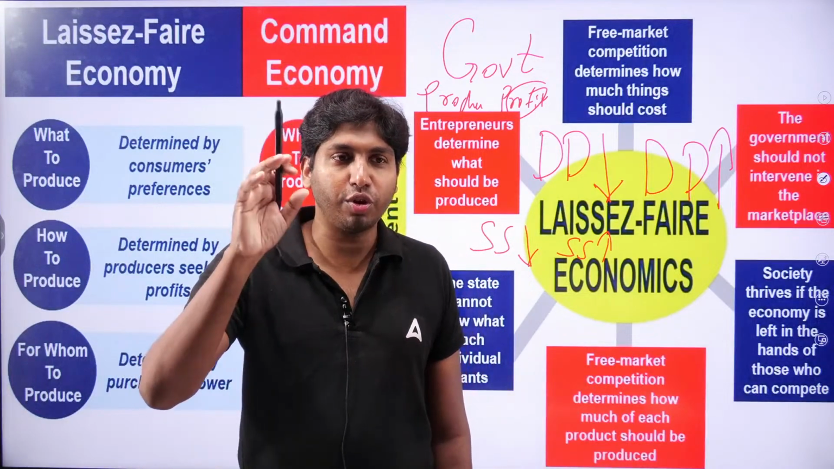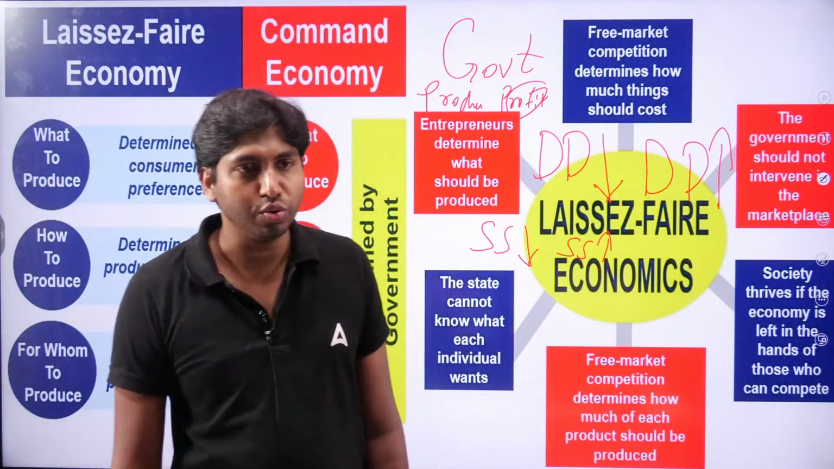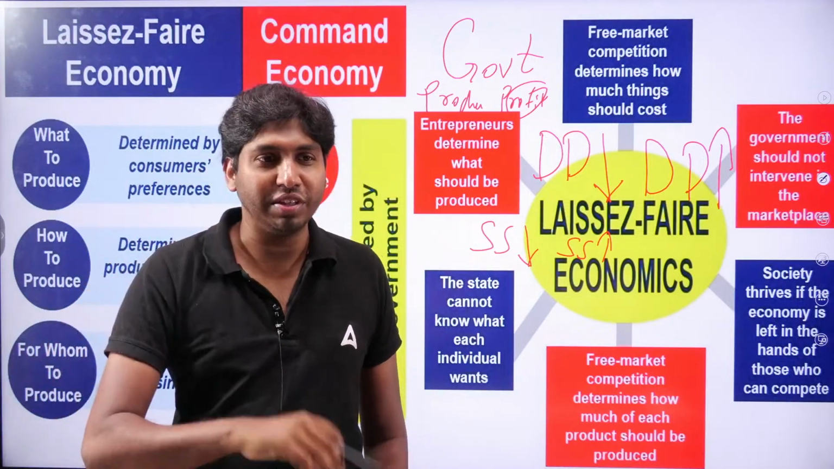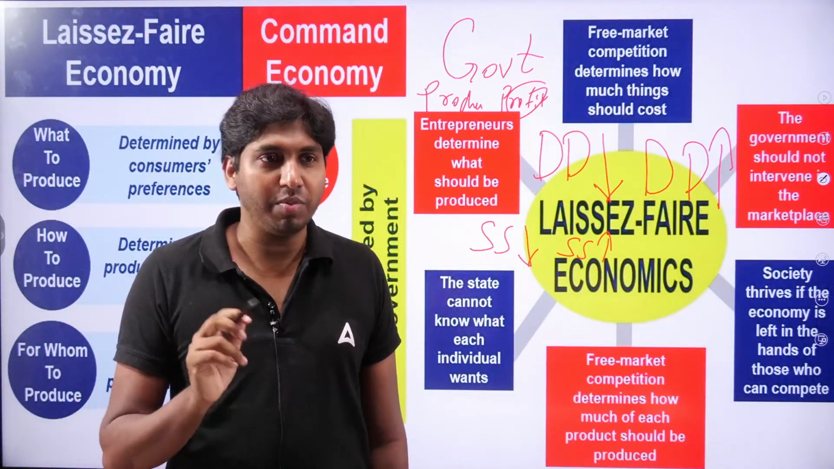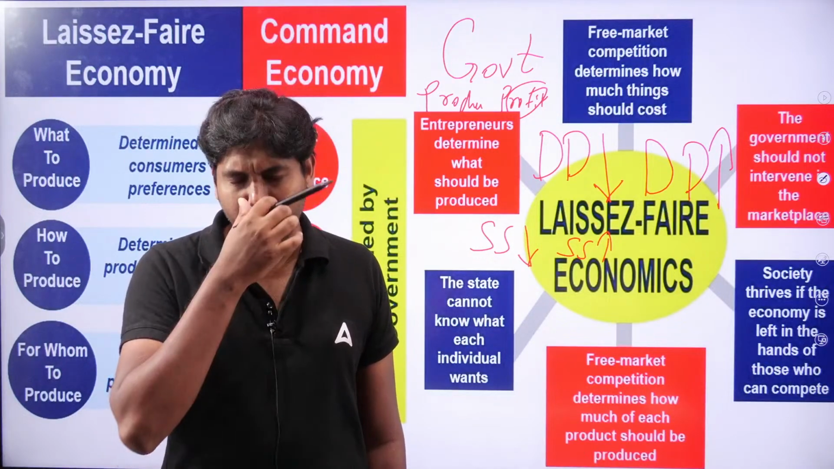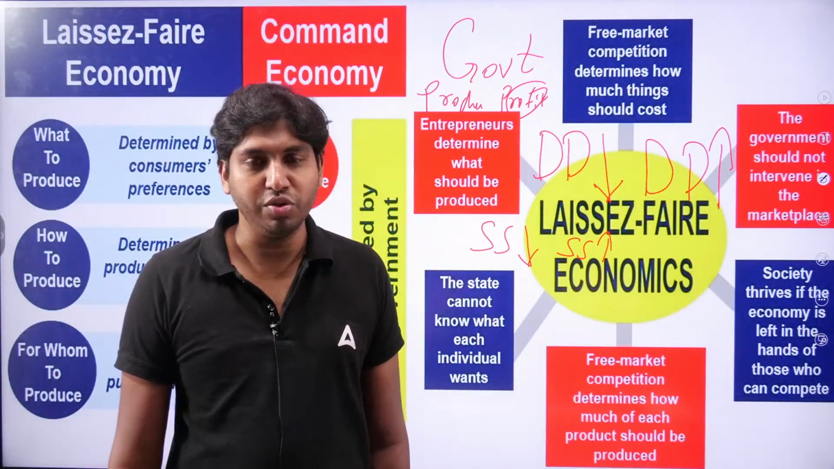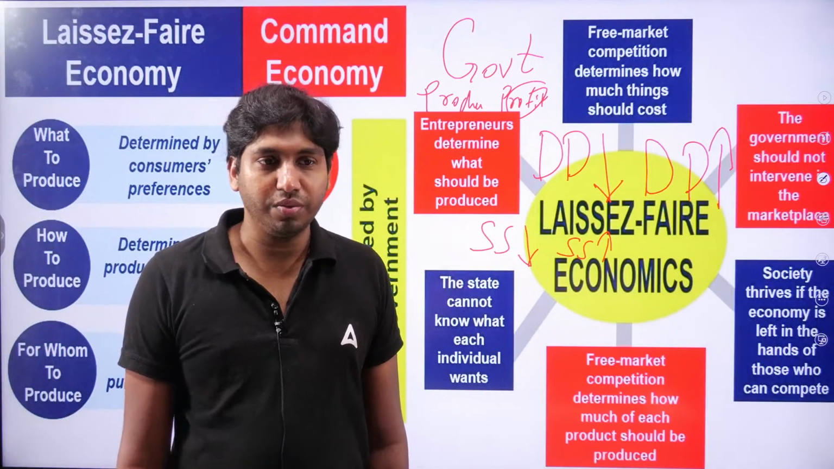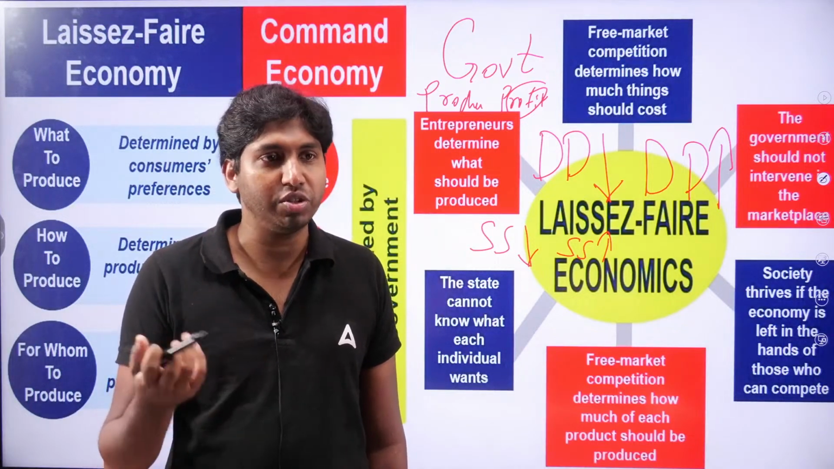Then the producers or the entrepreneurs determine what should be produced. They will determine what to produce, how to produce. And the state cannot know what each individual says. It is not the state, but the producers who know what the people need. For example, for smartphones, we have different ranges of phones, price, specifications, everything. So the producers know what. Some need camera, some need high resolution, some want to play games, whatever. And also the free market competition determines how much of each product should be produced.